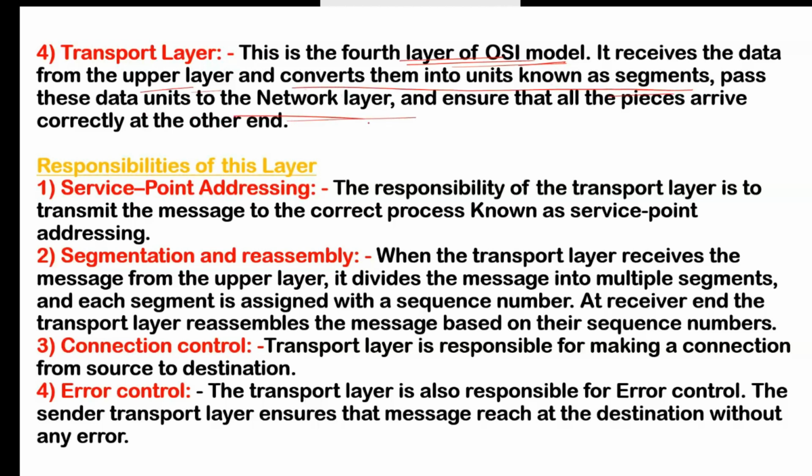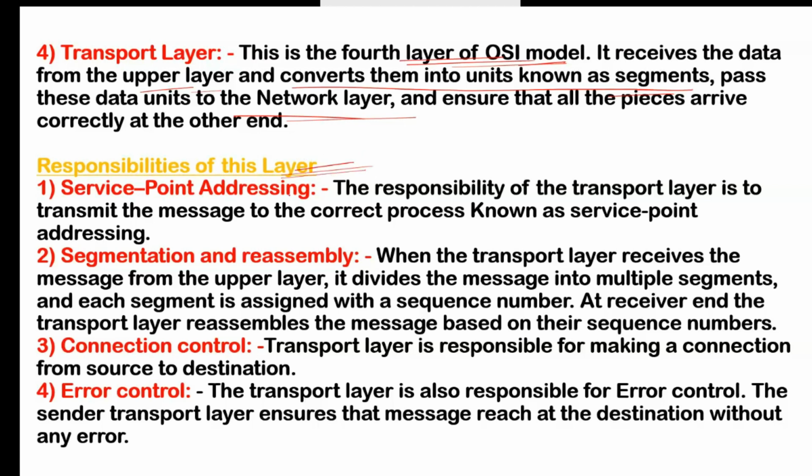Pass this data unit to the network layer, to the lower layer, and ensure that all the pieces arrive correctly at the other end. Means that is the responsibility of this layer to ensure that all the pieces which are sent from the first side, from the first PC to the second PC, arrive correctly on the other end or not. It will ensure that.